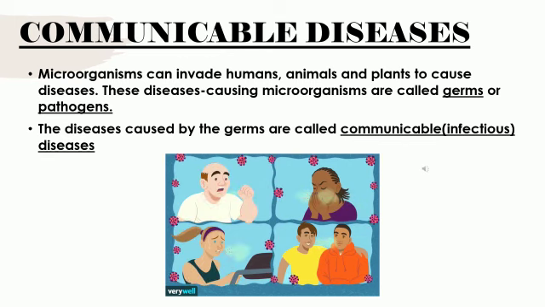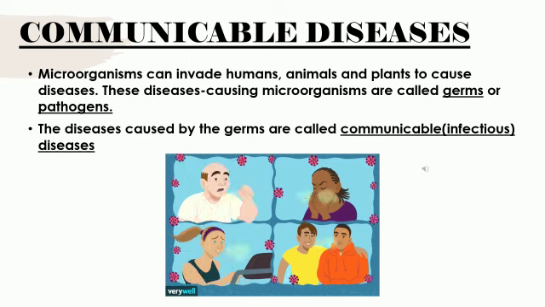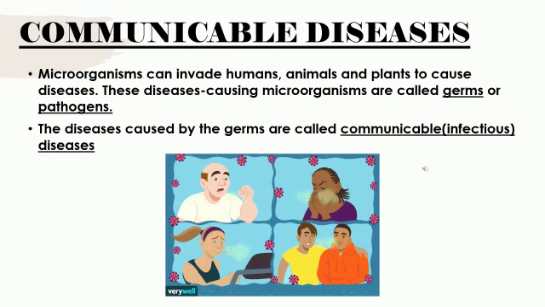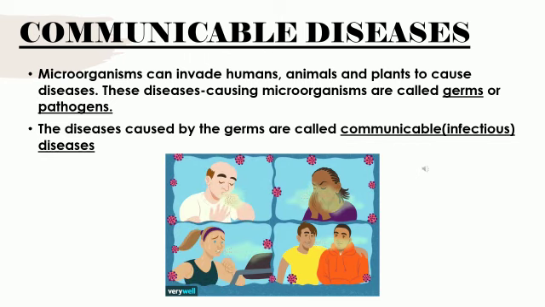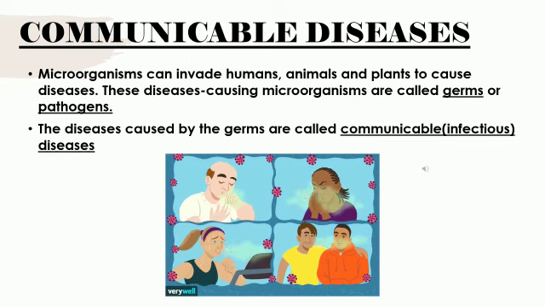What is abiotic? Non-living components. So with the combination of both biotic and abiotic components, we call it an ecosystem. And there is an interaction between biotic and abiotic components in the environment. So that we call an ecosystem.